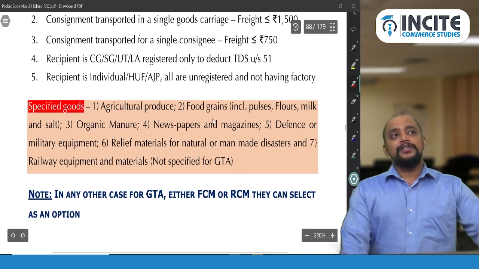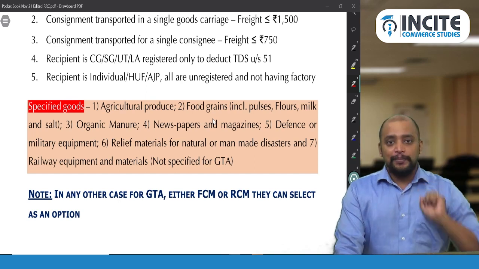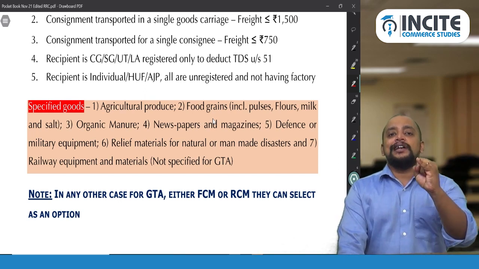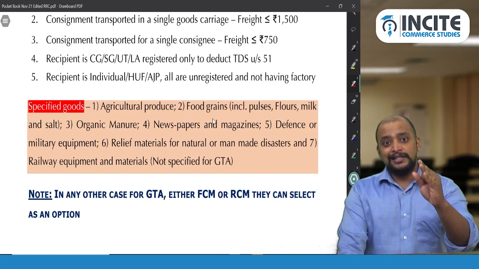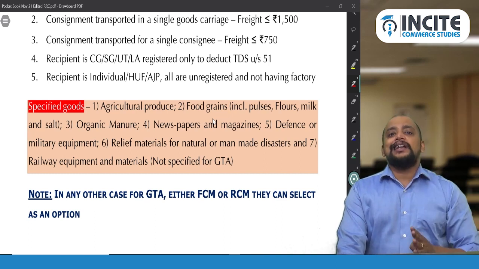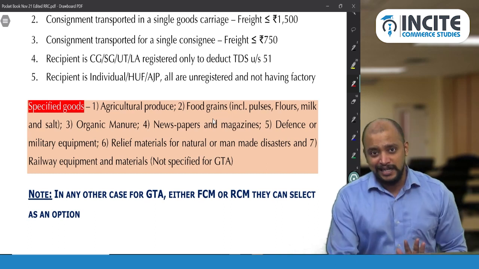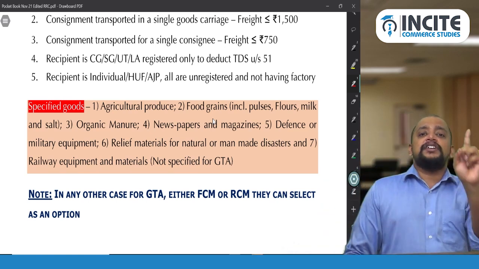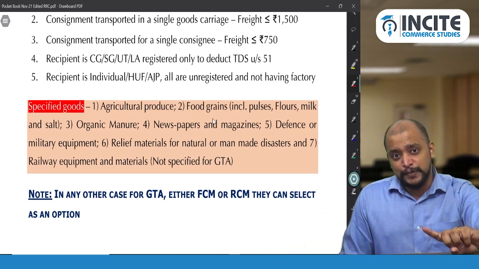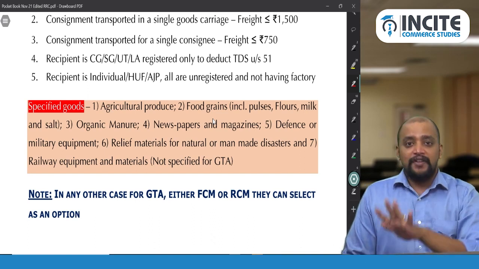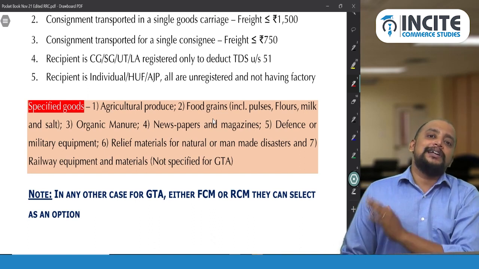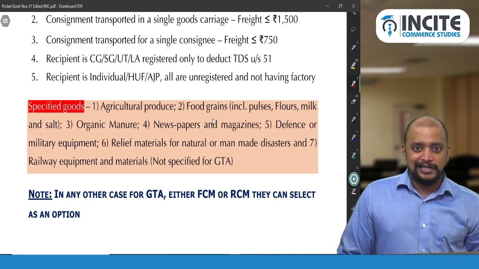So Sir CG we completed. That is S for security lending, I for import of services, R for renting of motor vehicles, C for copyright services, G for GTA services. Remember, in the question, if you see 12%, GTA is paying GST under FCM. If you see 5%, it is RCM, that is the recipient is liable to pay GST under RCM.